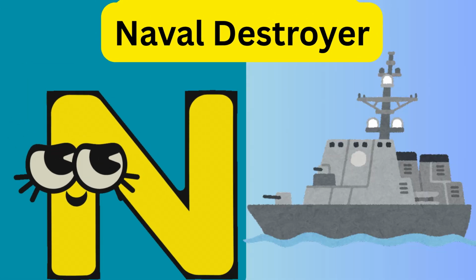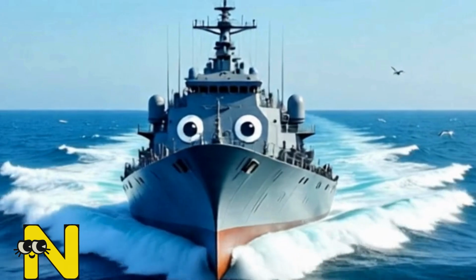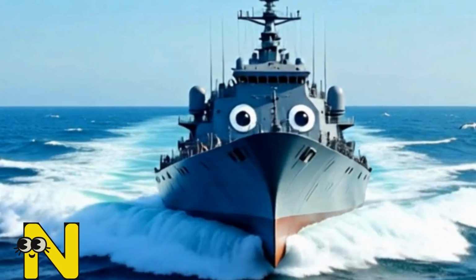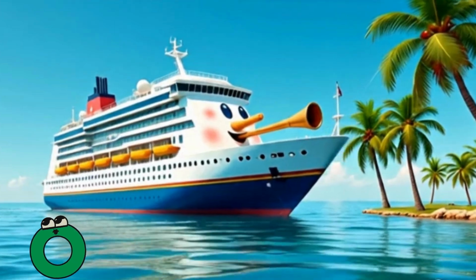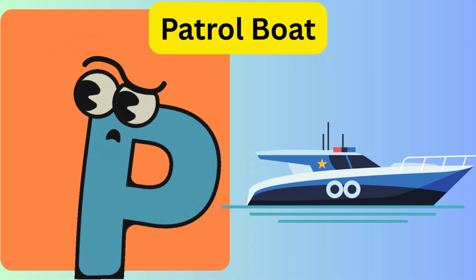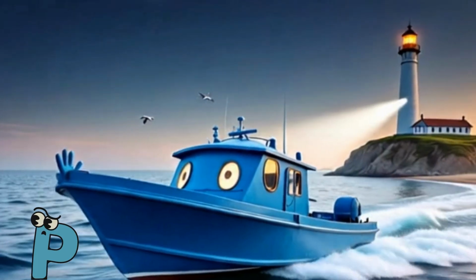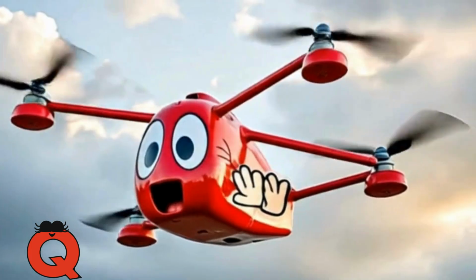N is for naval destroyer. O is for ocean liner. P is for patrol boat. Q is for quad chopper.